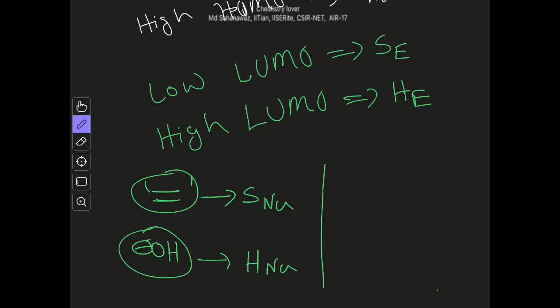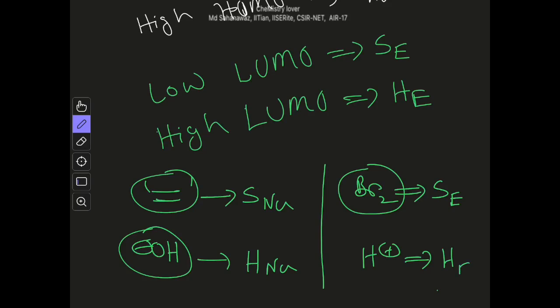Now let us take two electrophiles. One is bromine, Br2, and another one is like proton H plus. So in case of Br2, it doesn't have any charge or anything, so it is considered as soft electrophile, whereas proton is considered as hard electrophile, and in fact it is the hardest electrophile possible.